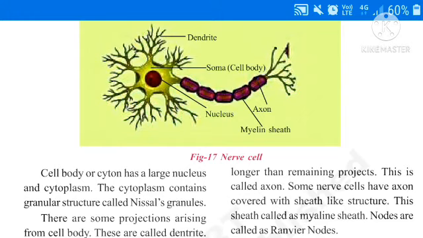See, first one, epithelial tissue means covering or protecting tissue. These are present inside or outside of the animal body. Second one is connective tissue, which connects one tissue to another tissue, which are present in our body. Third one, muscular tissue. The tissue which is responsible for movement in our body is known as muscular tissue. Nerve tissue, a specialized tissue that responds to internal and external stimuli, is called as nerve tissue.